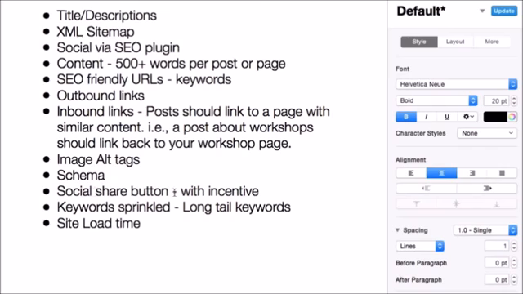Social share buttons with an incentive. This is kind of a creative way to be able to get more people to share your website URL on their social media sites. And then keywords sprinkled throughout your website, focusing on long tail keywords. And then we'll also look at your site load time. So let's go over to the first thing, which is title and descriptions.